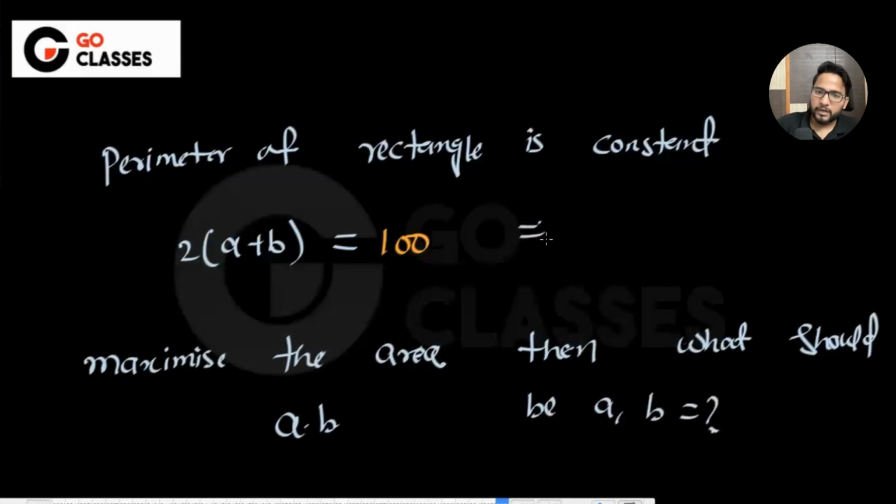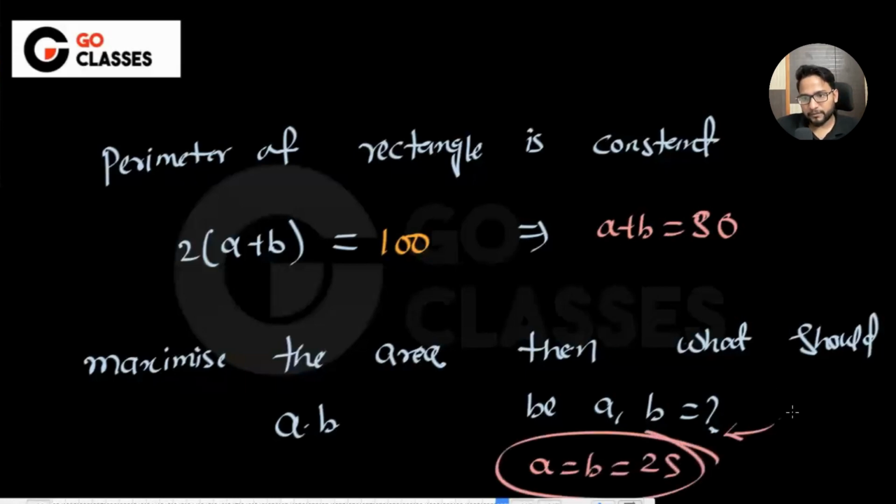From here you can say a plus b is 50. So if you look at this pattern, then it is 25, right? So basically it must be a square, which means if the perimeter is fixed and you want to have the maximum possible area, then you must take the square. Okay, given that the perimeter is fixed. Is this understood?